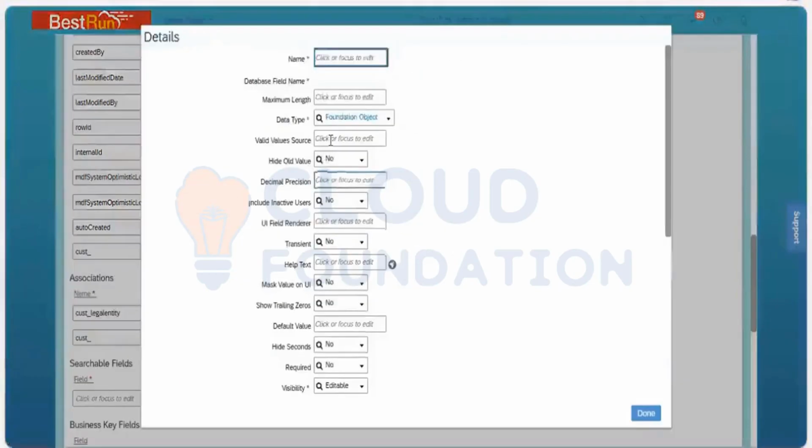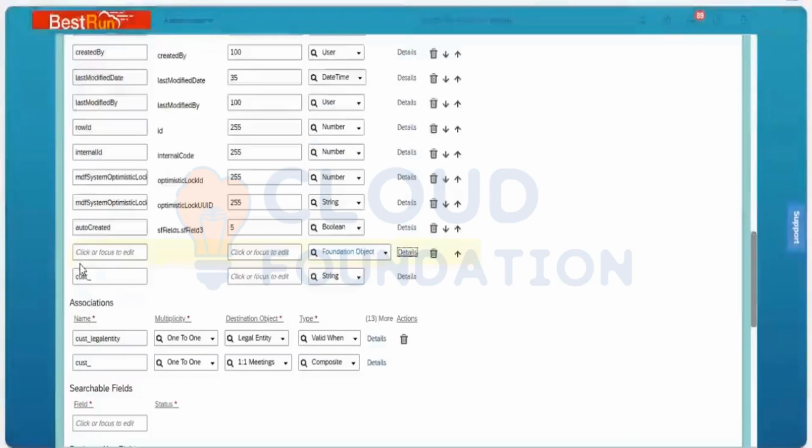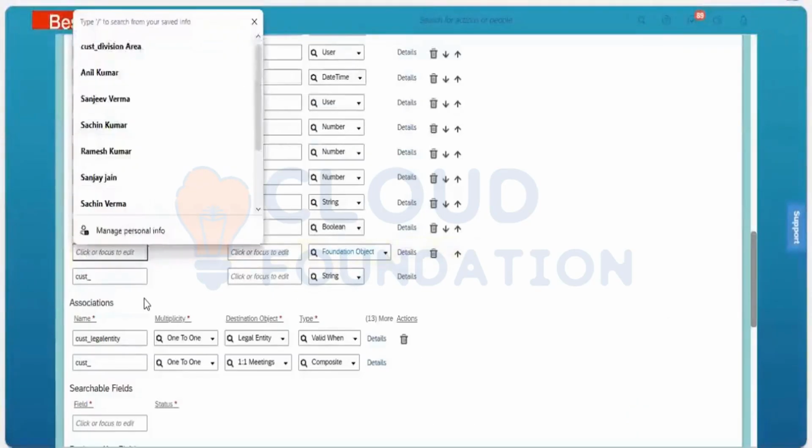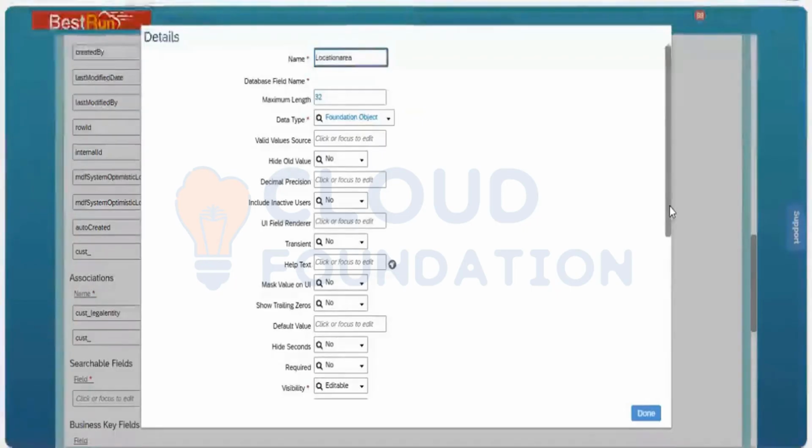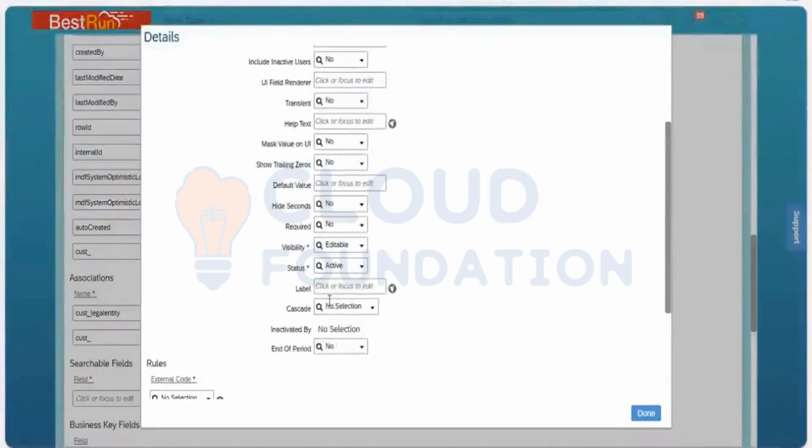Here also, we need to take the code. For how I will go and take the code. Suppose I am taking something as a low credit. Let me go and take. I am not giving any space. Enter 2 characters. And here I am taking the name label as location area.